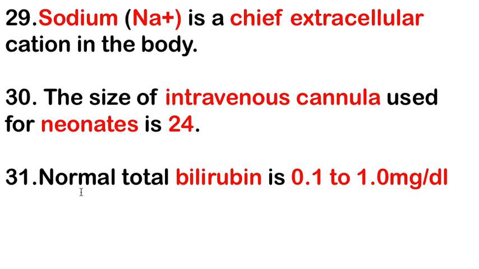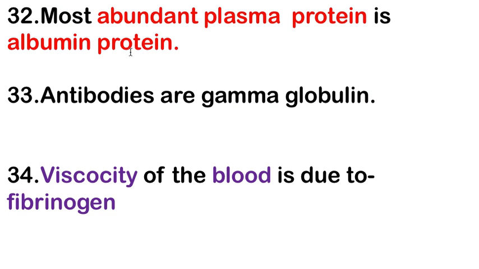Next point is normal total bilirubin is 0.1 to 1.0 mg per dl. Next point, the most abundant plasma protein is albumin.